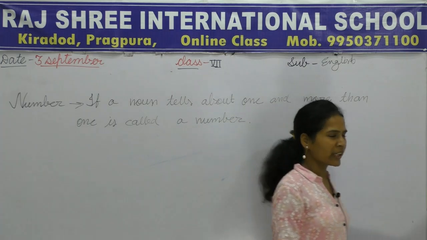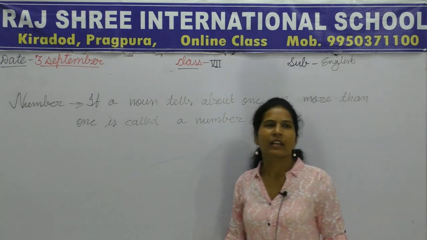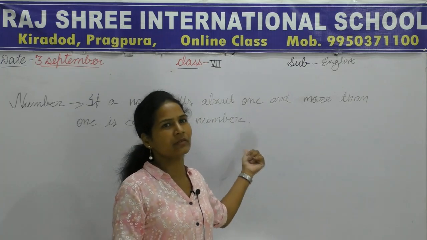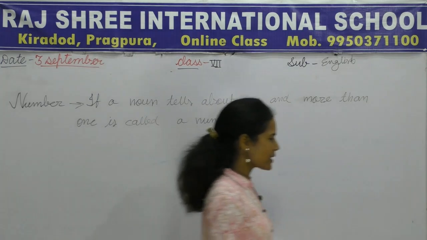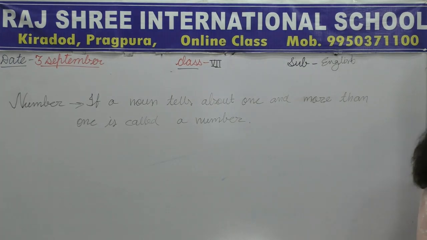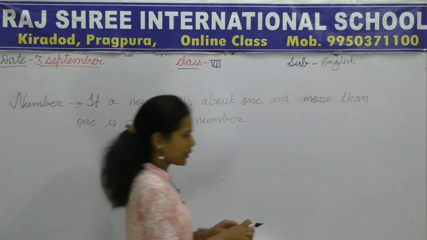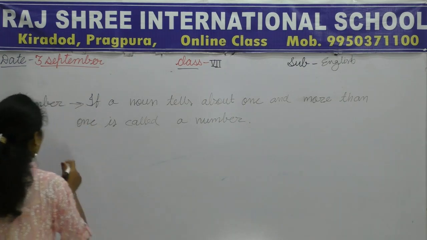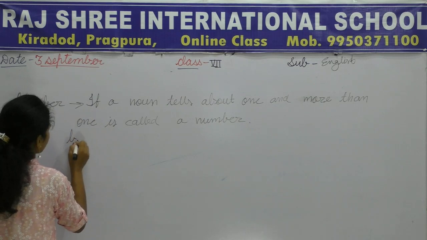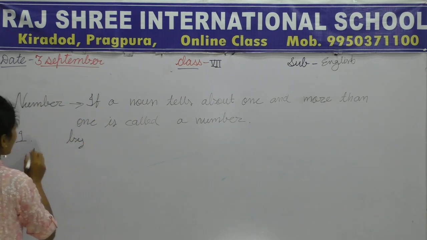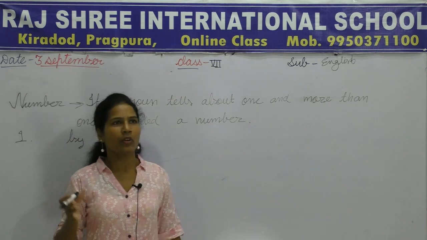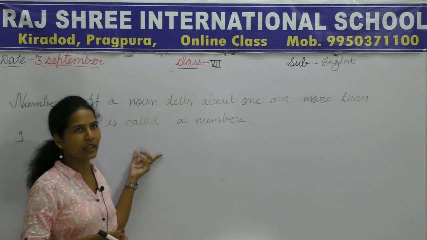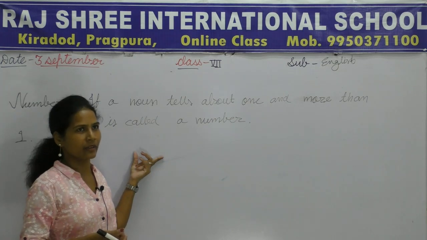Is it clear? Can you give me some examples? Firstly, we will talk about a simple rule of number, that is by adding s. There are lots of rules to make a singular noun into plural.